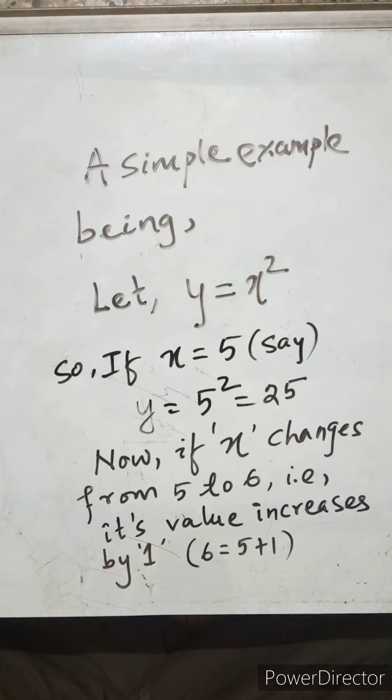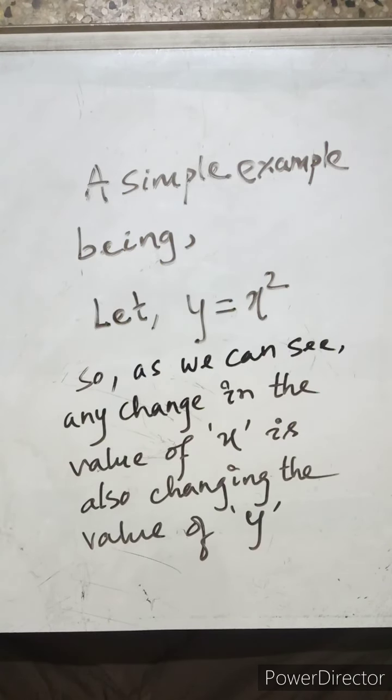Now if x changes from 5 to 6, that is, it increases by a value 1, 5 plus 1 obviously is equal to 6. If the value of x now changes, how will the value of y change? Y will now become equal to square of 6, that is 36. So as we can see, any change in the value of x is also changing the value of y, isn't it?